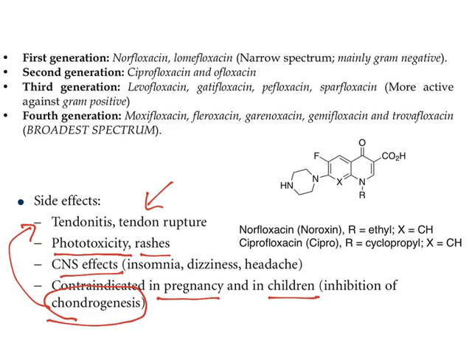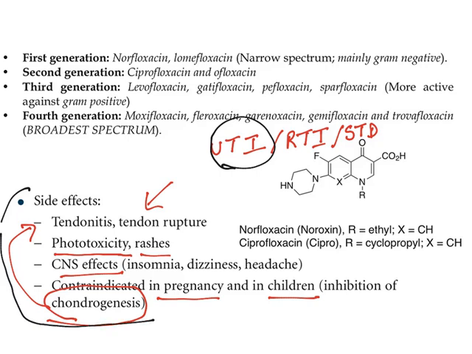The major use of fluoroquinolones is it is used to treat urinary tract infection. Along with that, it is also used to treat respiratory tract infection and sexually transmitted diseases. But nowadays the major use is restricted to urinary tract infections. You need to take care of the side effects too.